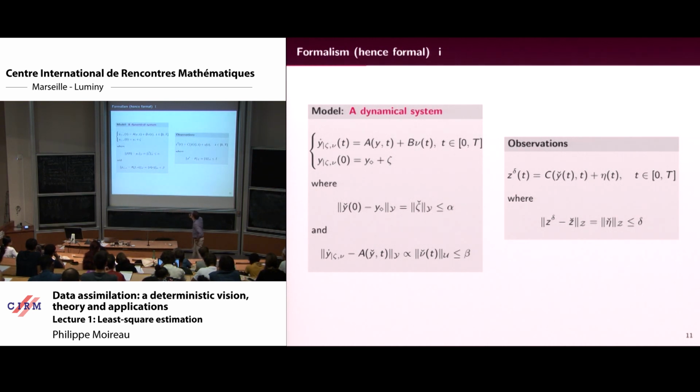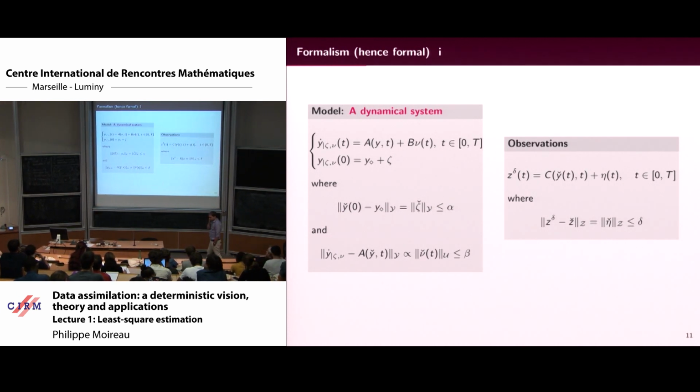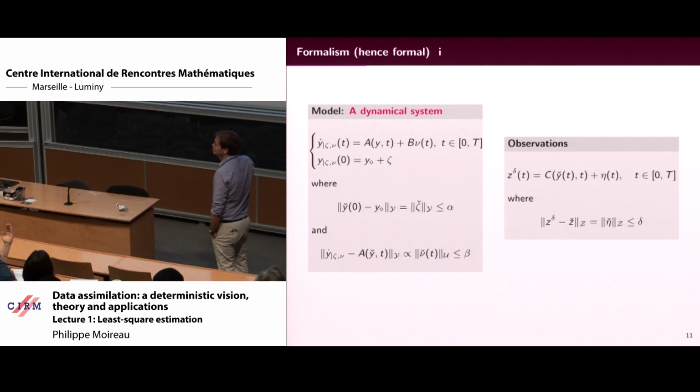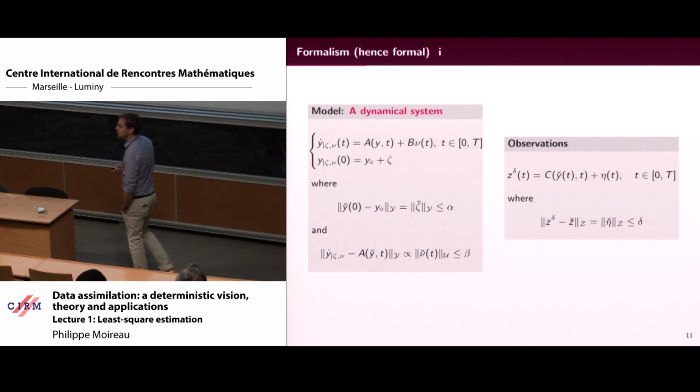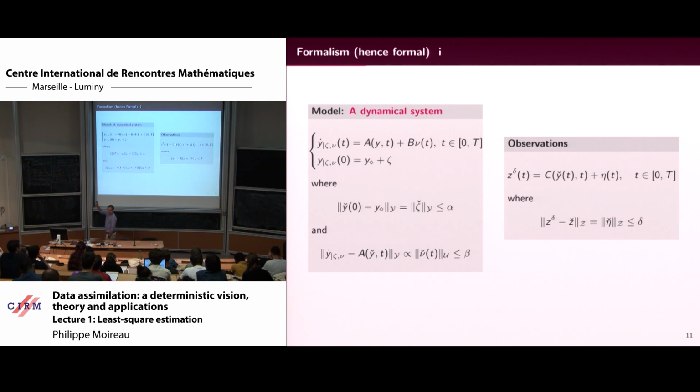So they are on the Z space, and they give me measurements, Z indexed by delta. Actually they do experiments, but they also do modeling. What they model is the experiment. So they give me an operator that says how to measure something from the state. For example, in weather forecasting, they say, I measure the pressure somewhere. I measure the velocity somewhere. For the heart, they say, I measure the displacement somewhere, etc. So as you model the dynamics, you can model the process of measuring something.